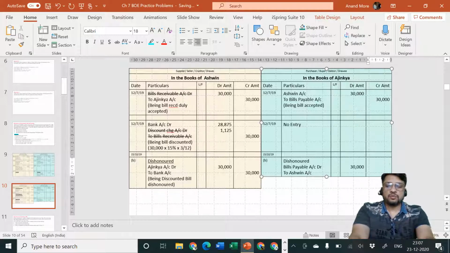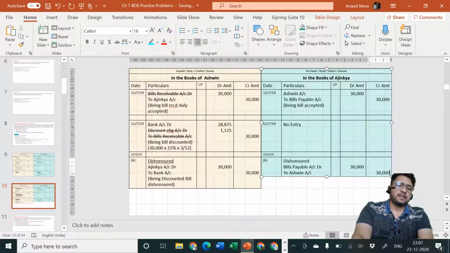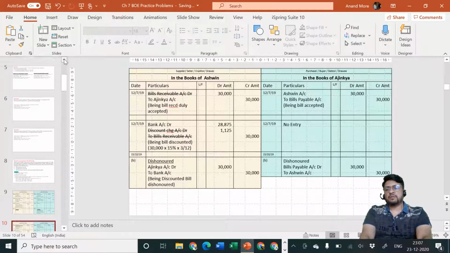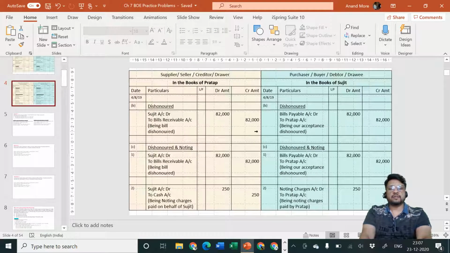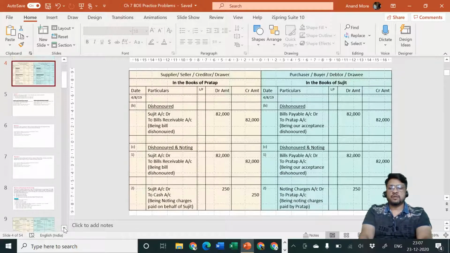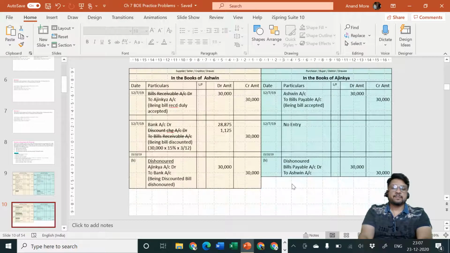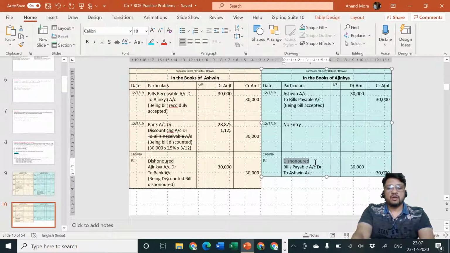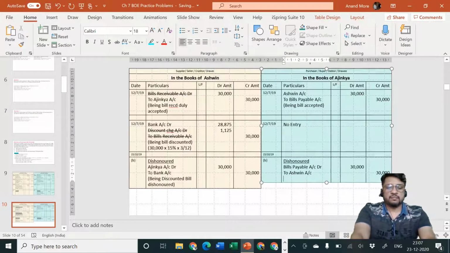Those of you who have solved the first problem carefully will immediately understand, sir, this is the same entry. Earlier also, when a normal retained bill is dishonored, the entry was the same. What was the entry? Bills payable to Pratap, because Pratap was the drawer. In our case, Ashwin is the drawer. So the entry will be bills payable account debit to Ashwin account, that is the drawer account. So whether it is honored or dishonored, the entries in the books of Ajinkya are always the same. Being our acceptance dishonored.